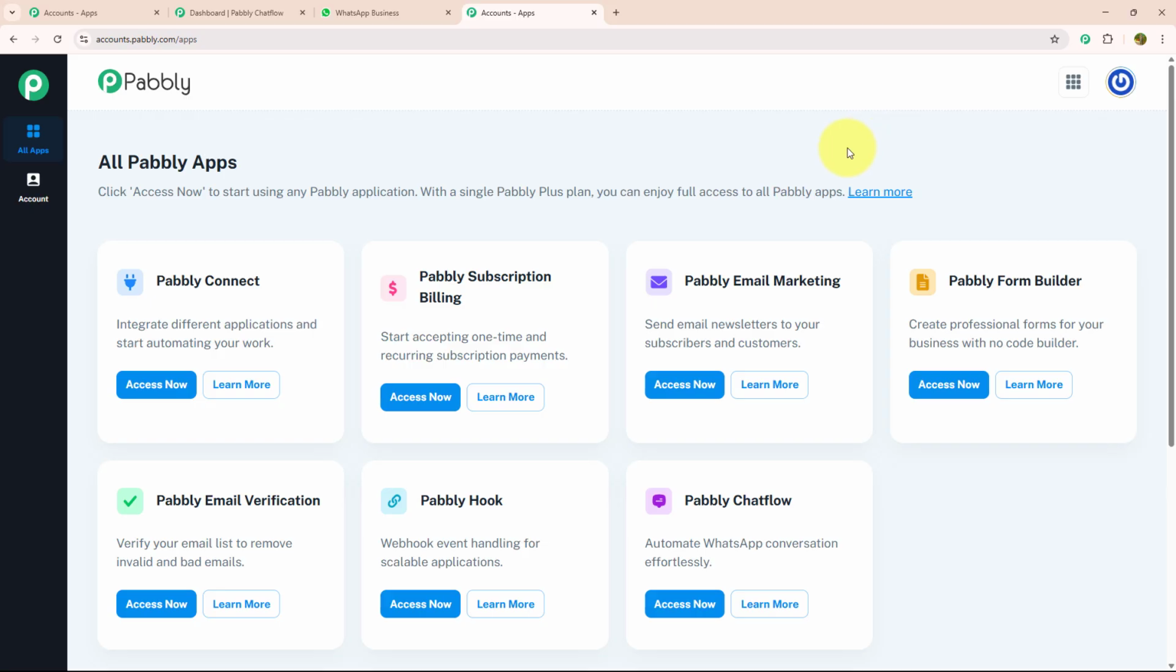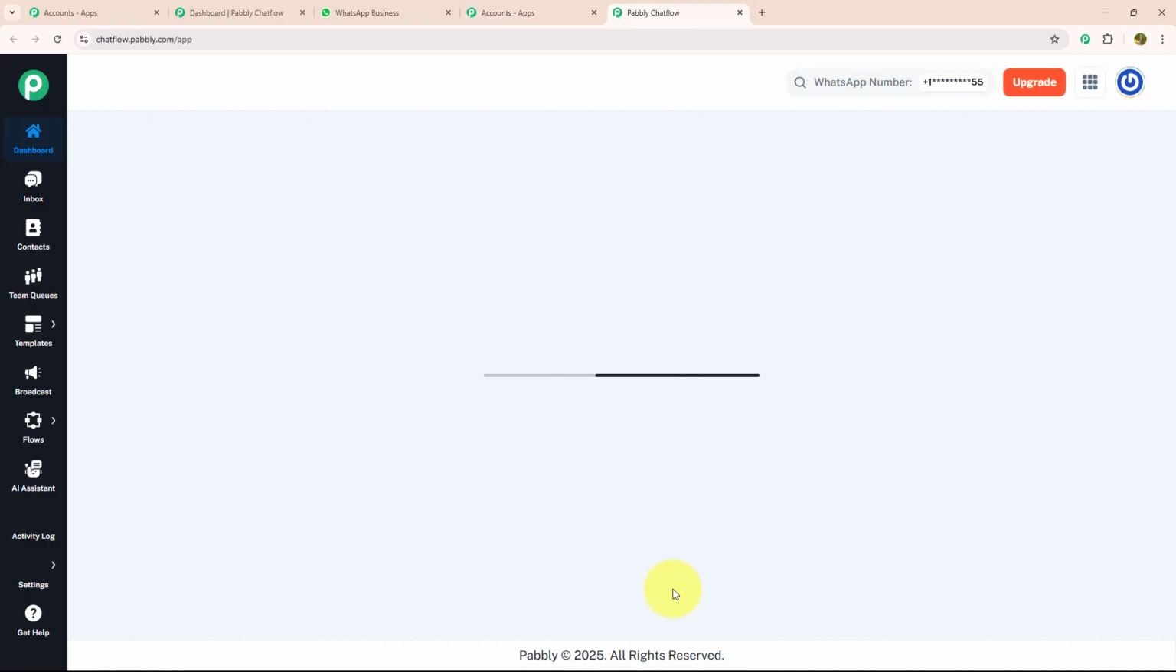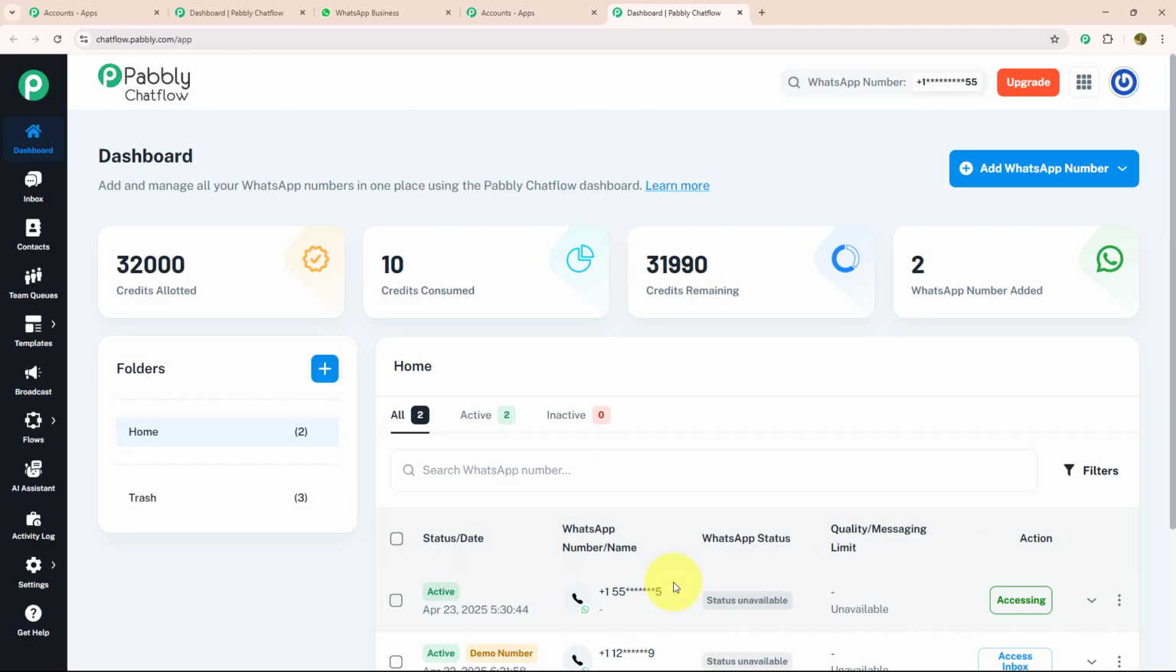After signing in, you will land on the All Pabbly apps page. Over here, you can see there are 7 different applications. But as we are working with Pabbly Chat Flow, I will click the Access Now button of that. From there, you will be redirected to the dashboard page. Over here, you can add and manage all your WhatsApp numbers from one place using Pabbly Chat Flow.